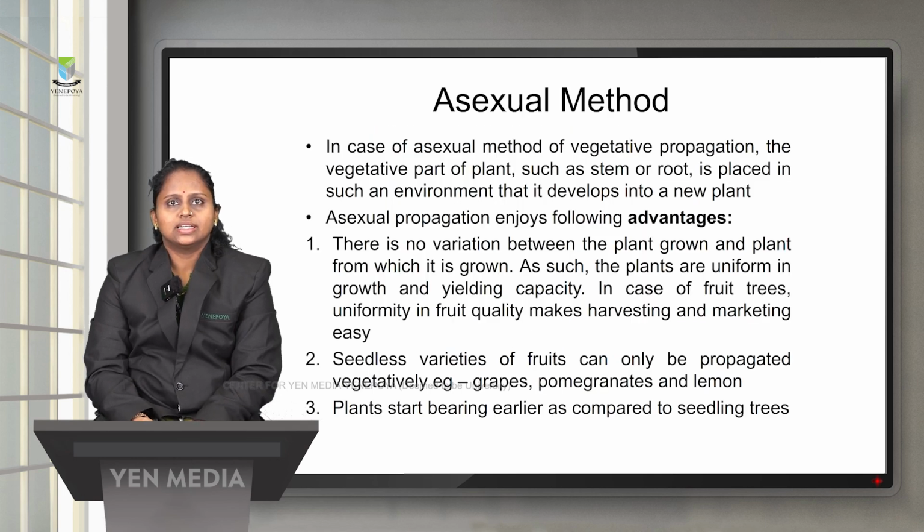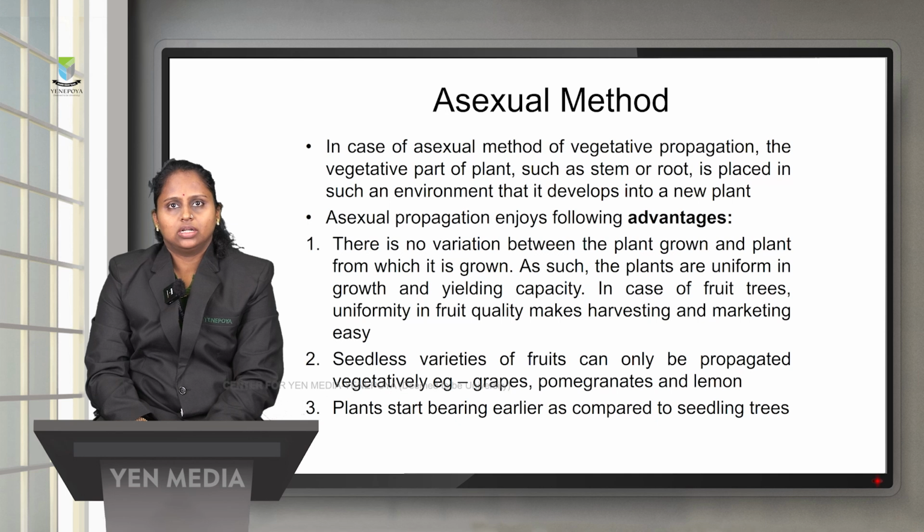The next method is the asexual method. In the asexual method of vegetative propagation, a vegetative part of the plant, it may be a stem or a root, is taken and kept in the soil for the development of the new plant.